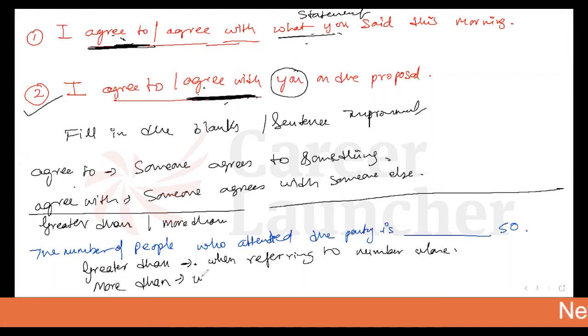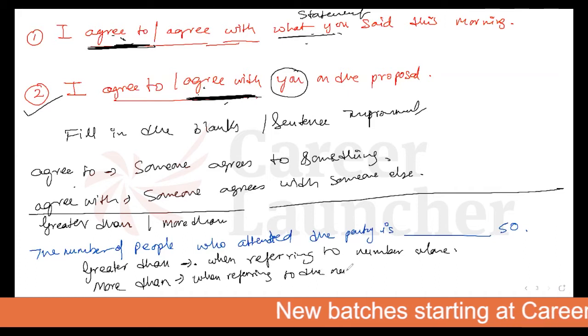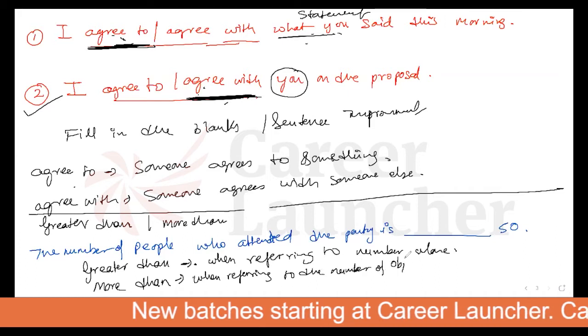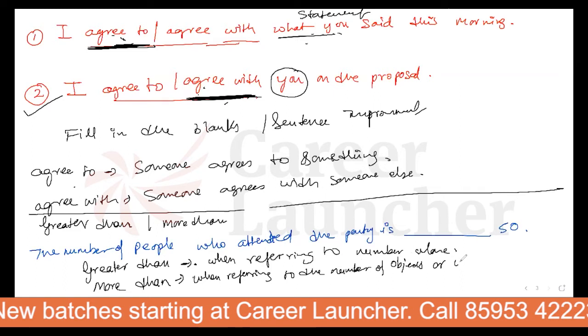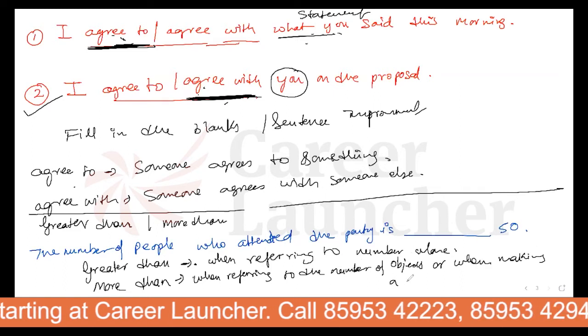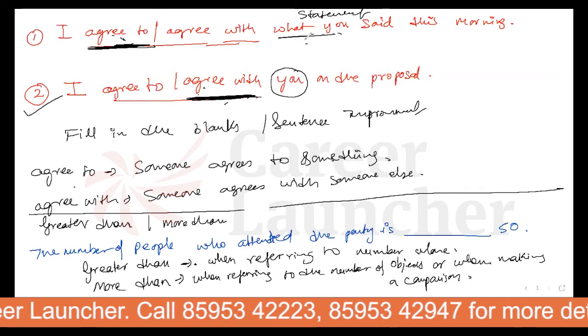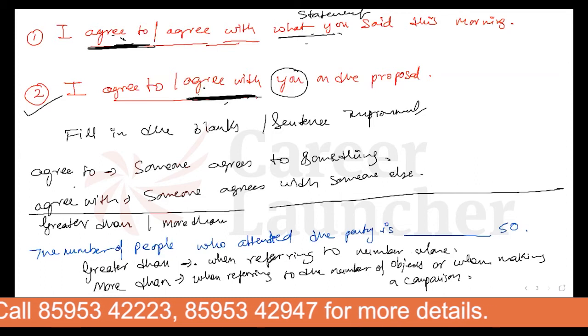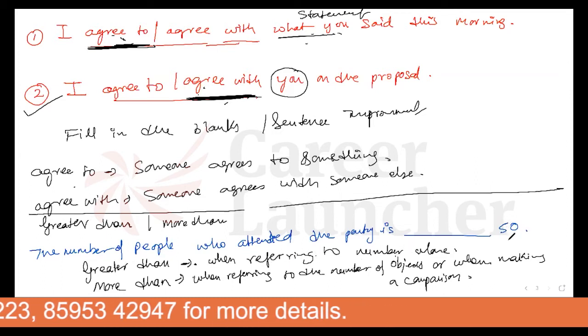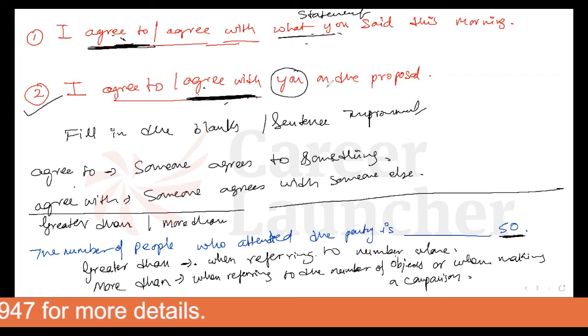So if you look at this one, greater than is used when you're referring to numbers alone. I think only a number is given, so we are going to use greater than.